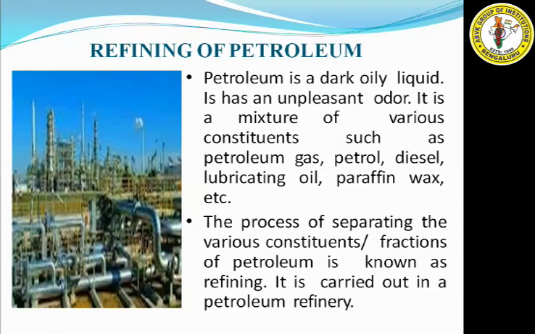It is a mixture of various constituents such as petroleum gas, petrol, diesel, lubricating oil, paraffin wax, etc. This is a combination of materials. The process of separating the various constituents of petroleum is known as refining. Where does this refining take place? In the petroleum refinery.